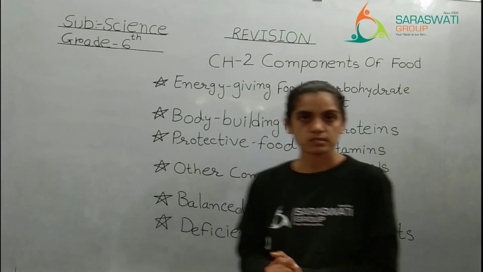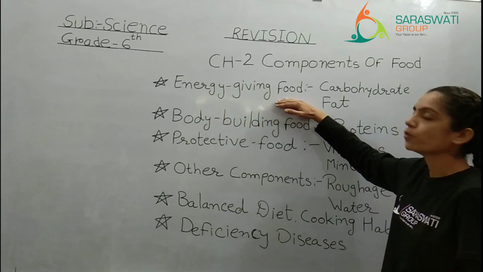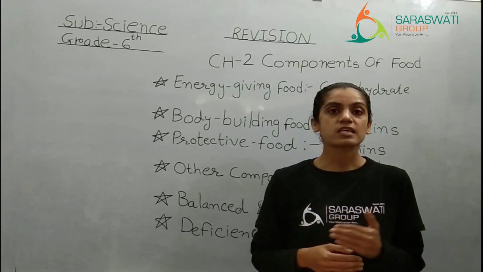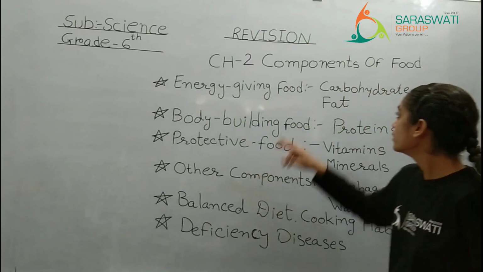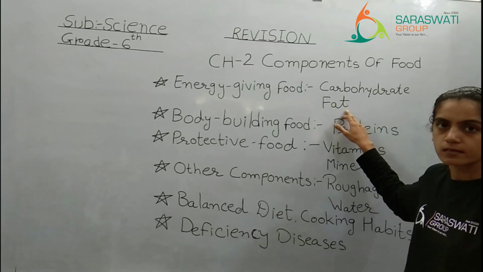Which category? See here. The first category is energy giving food. The food or the component of the food which is giving us energy to do work. Which are those components? First is carbohydrate and second one is fat.